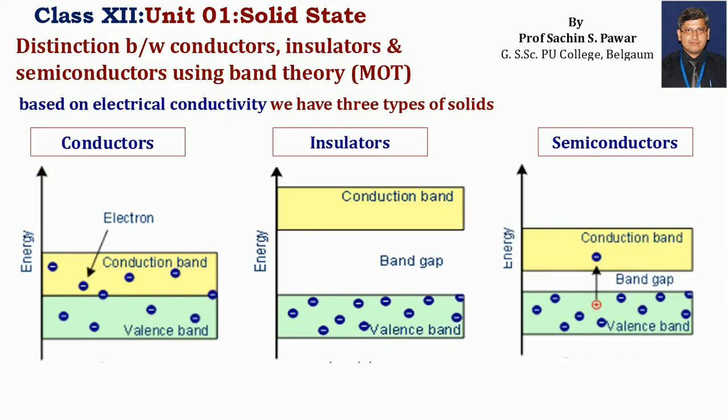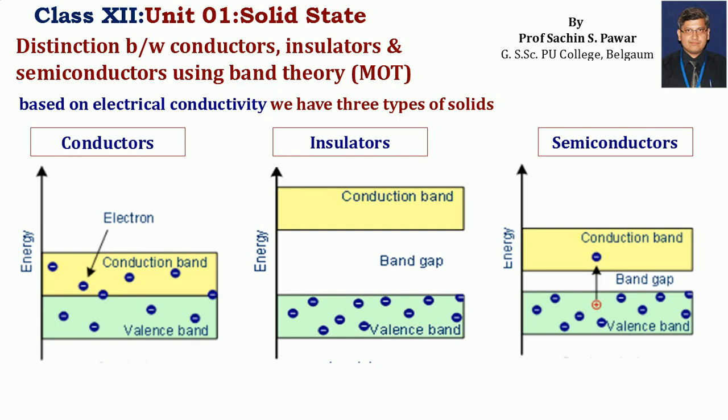Now if you compare these bands for conductors, insulators and semiconductors, we can easily compare the conductivity property of these three types of solids. In conductors, as you can see on the extreme left hand side, the valence band is overlapped with the conduction band. For insulators, there is a huge gap of energy between the valence band and the conduction band, whereas for semiconductors on the extreme right hand side, you see the gap between the valence band and the conduction band is very small.